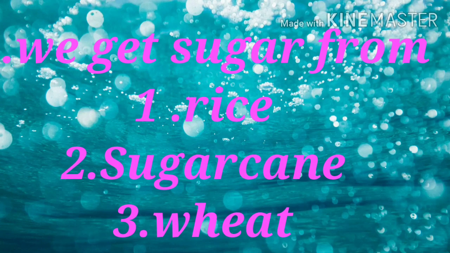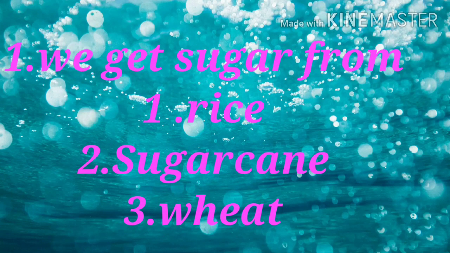Now lesson 1 and 2 are completed. Let's have a practice for MCQ questions. The first question is: we get sugar from blank. First option is rice, second is sugar cane, and third is wheat. So the correct answer is sugar cane. We get sugar from sugar cane.